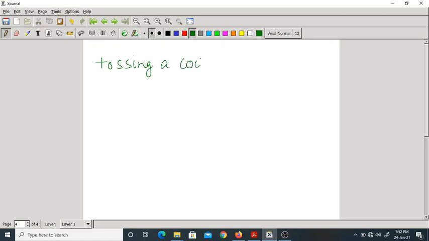If you toss a coin, what are the possible outcomes? Two. Either you may get a head or you may get a tail. So what is the sample space? The sample space is nothing but the set of all possible outcomes. They are head and tail.